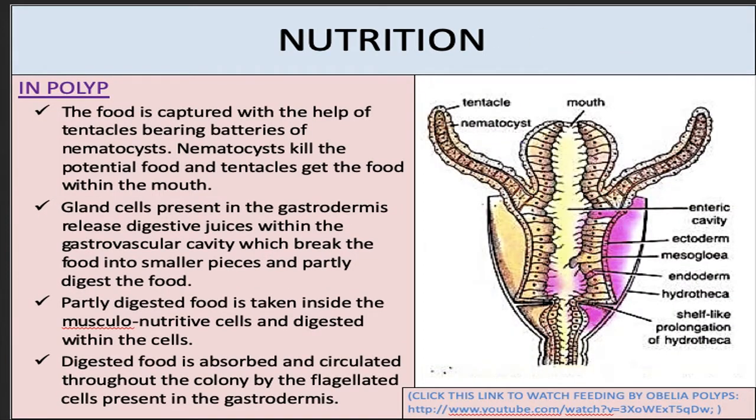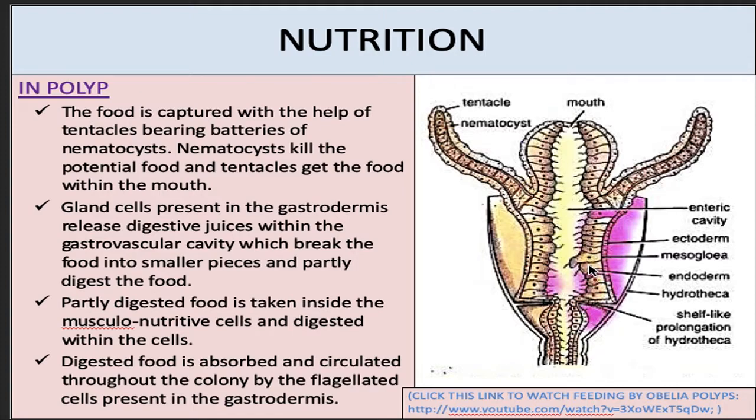In case of polyp, food is captured with the help of tentacles bearing batteries of nematoblast cells. These nematoblast cells kill the potential food, and the tentacles get the food inside the mouth. The gland cells present in gastrodermis release gastric juices or digestive juices within this gastrovascular cavity. These gastric juices break the food into smaller pieces and partly digest it. The partly digested food is then taken inside the musculoepithelial or musculonutritive cells and digested further.